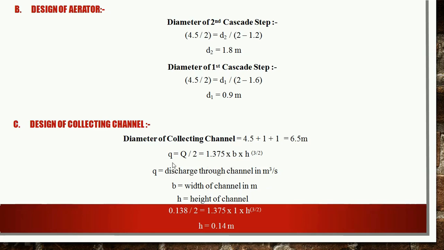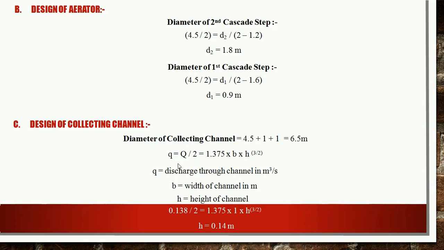Now we have to calculate this q, but we have the value of capital Q, that is the inflow rate of 12 MLD, which was calculated as 0.138 meter cube per second. It will be divided by the total height of the cascade aerator, which we calculated as 2 meter.